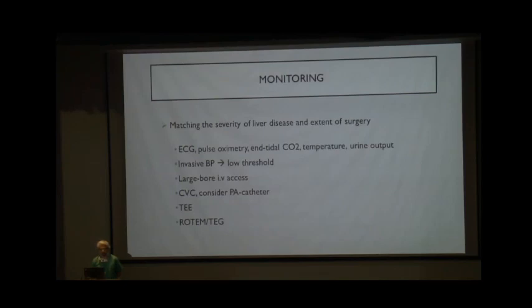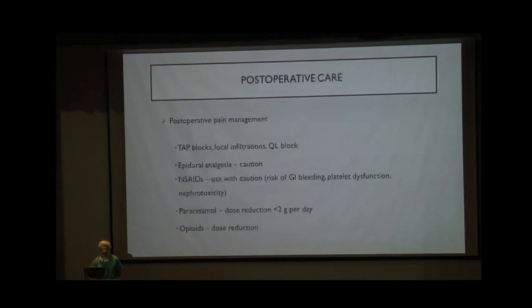Central venous catheterization has to be used in all patients, and PA catheters can be considered in patients with portopulmonary hypertension or pulmonary artery hypertension. Transesophageal echo can be used depending upon the severity of the disease and the extent of surgery, and ROTEM and TEG have to be used for coagulation correction.